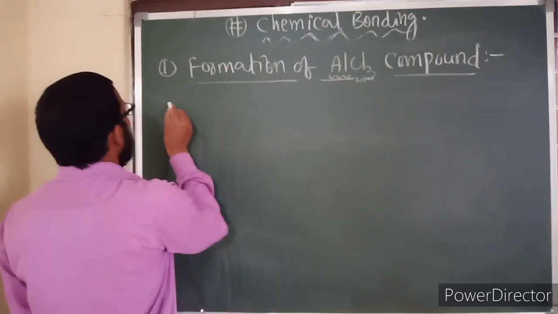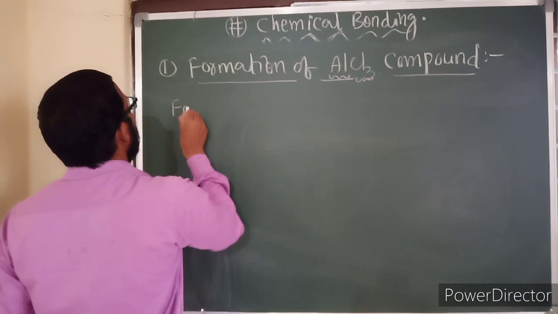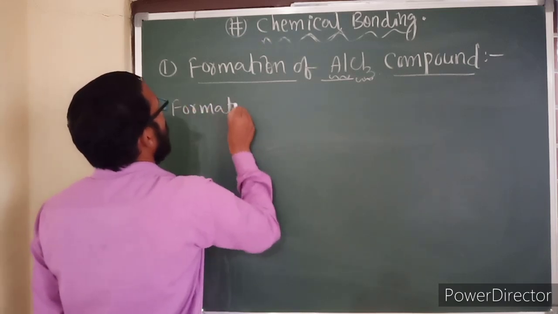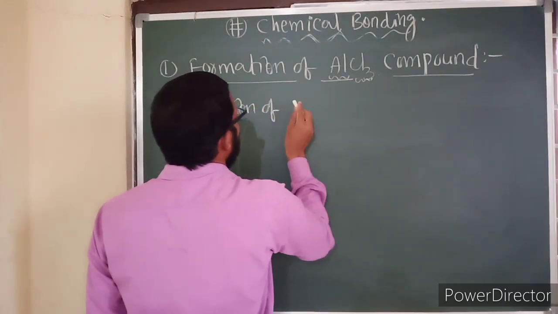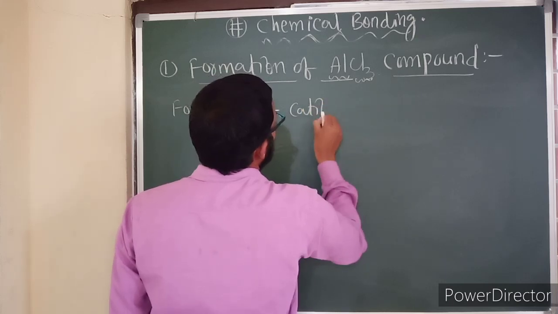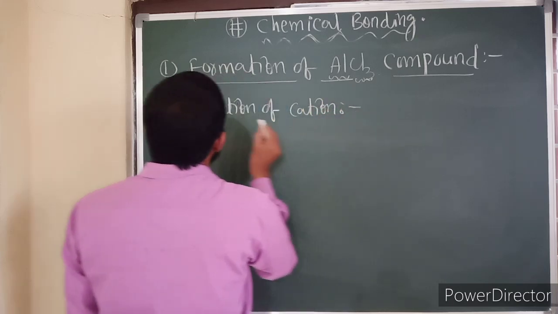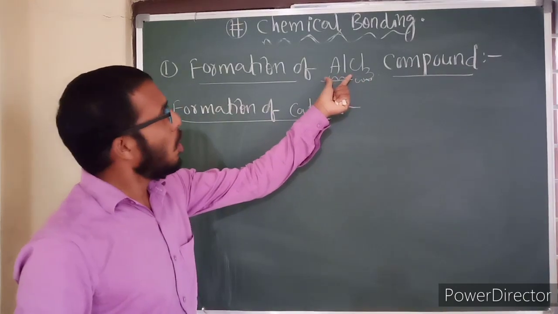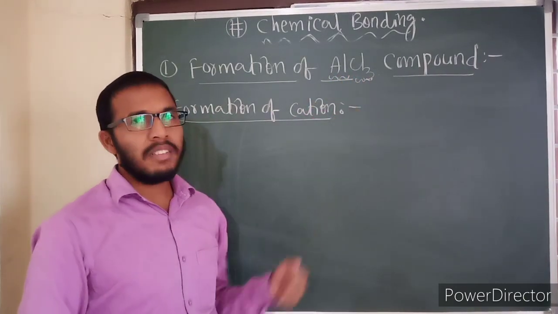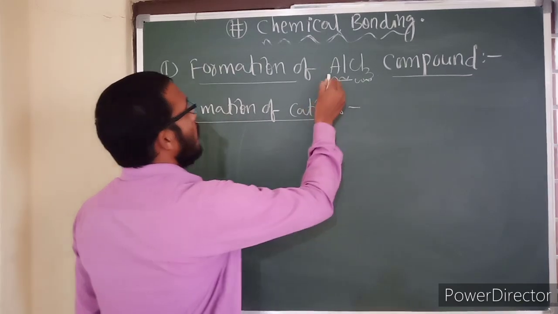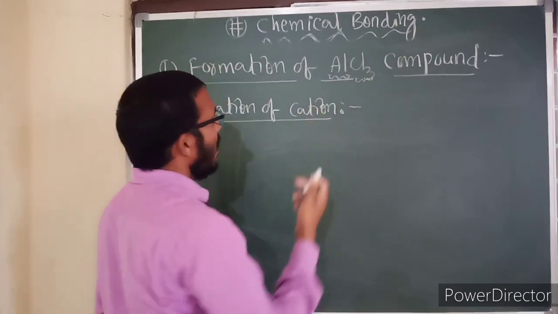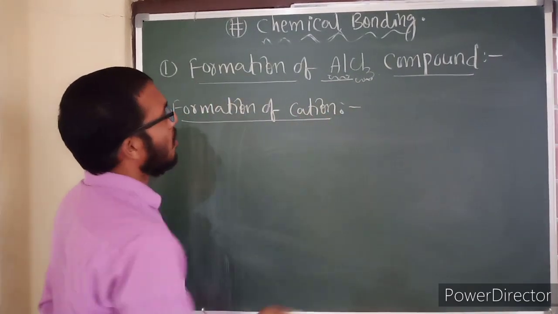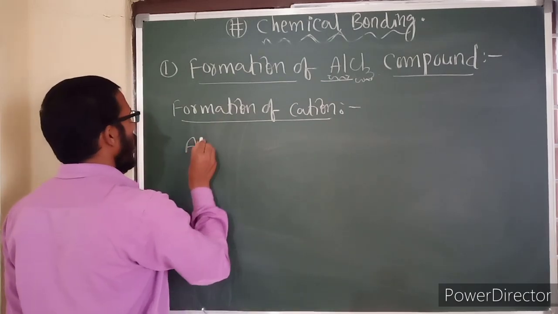First of all, let us talk about the formation of the cation. Metals will form the cation here. In these two elements, aluminum is the metal and chlorine is the non-metal. So this aluminum is ready to lose electrons to form the cation. Let us write aluminum here.